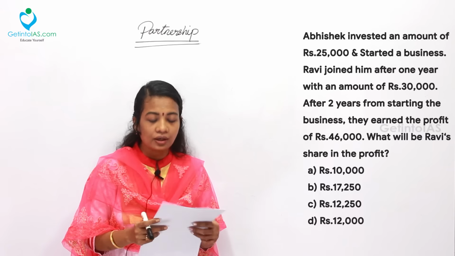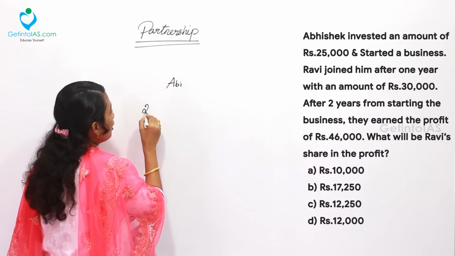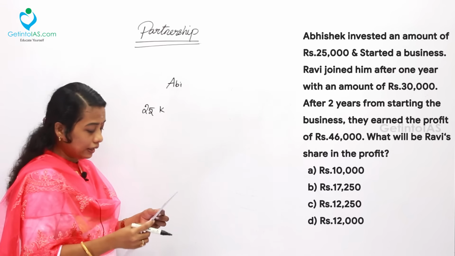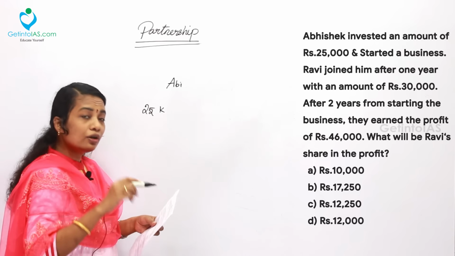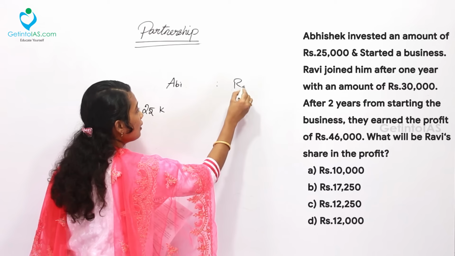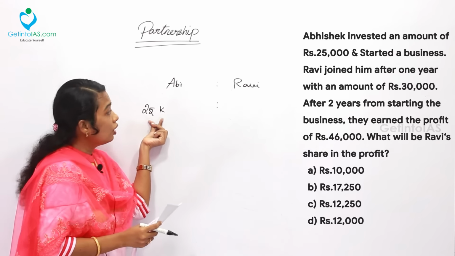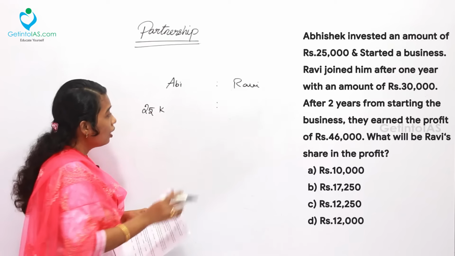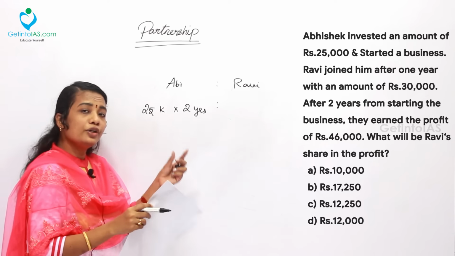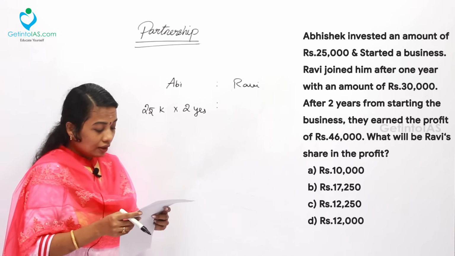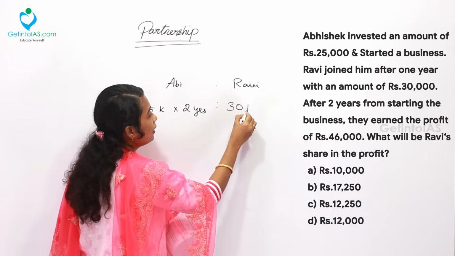So, the amount invested by Abhishek is 25,000. Then the next one, Ravi is also joining the business after 1 year. So, let me take Ravi's ratio over here. Here 25,000 is invested by Abhishek for the 2 years. Here you can take years or months according to your facility. So, here Ravi's amount is rupees 30,000. So, I am taking 30k.